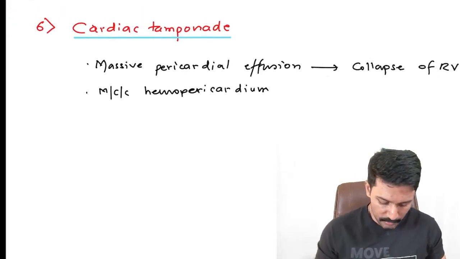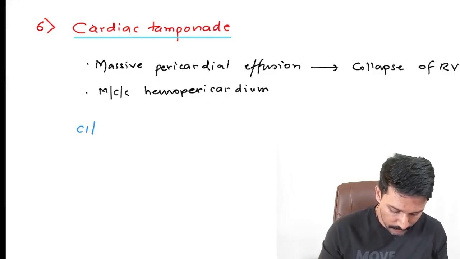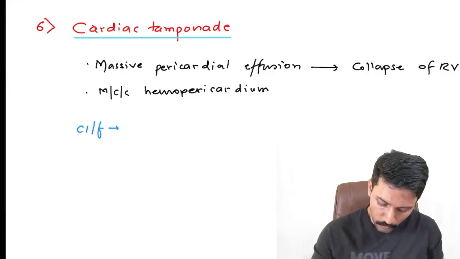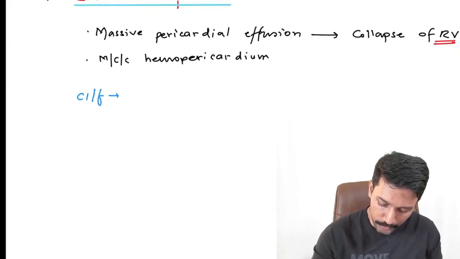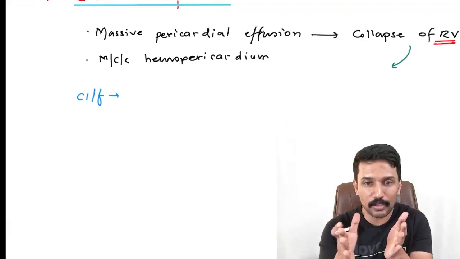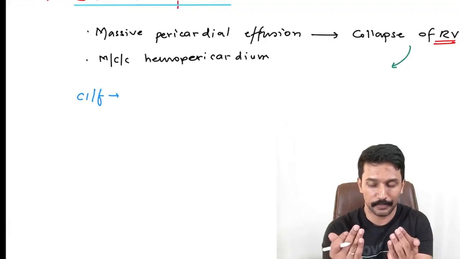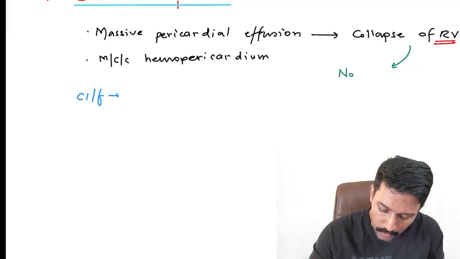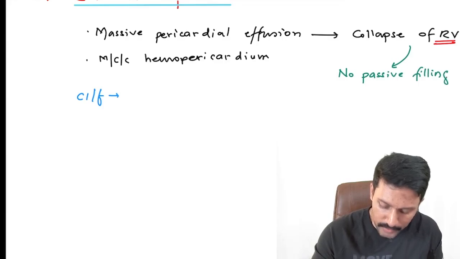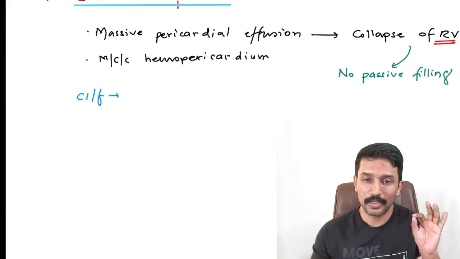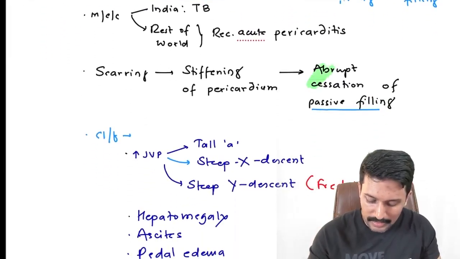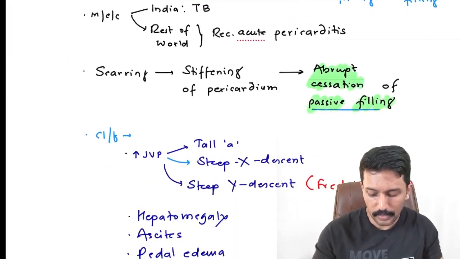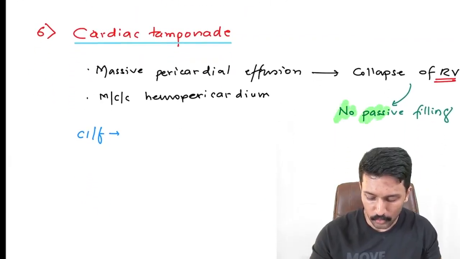Okay. Now in these patients, what clinical features are we expecting in a patient with cardiac tamponade? Again, what we are talking about is collapse of the right ventricle, right? And whenever there is collapse of the right ventricle, it is not easy to relax a collapsed right ventricle where there is so much fluid around it. So it results in no possibility of passive filling at all. So whatever filling we do into the right ventricle, it always has to be done with active filling. In constrictive pericarditis, the key differentiation is that passive filling is there, but there is abrupt cessation of it. Here there is no passive filling at all.